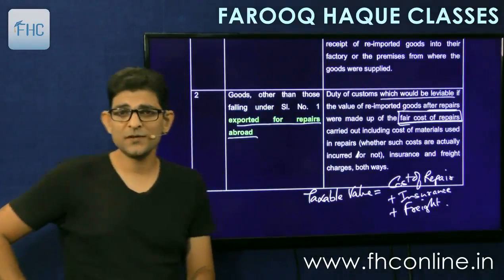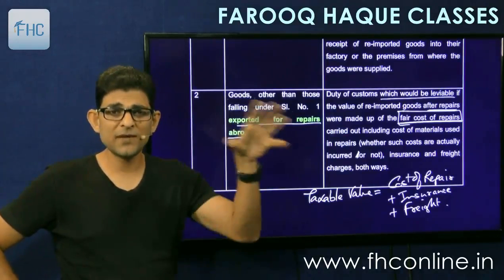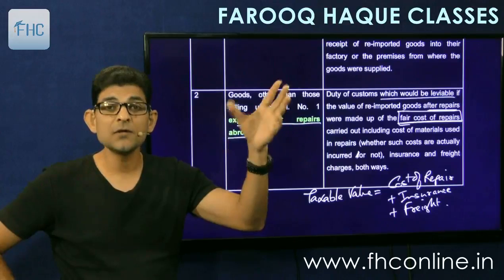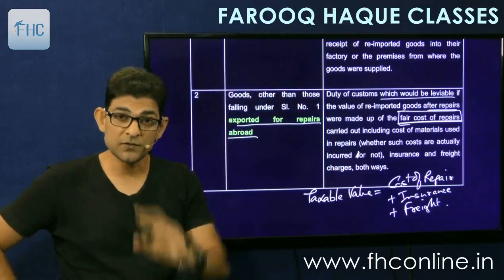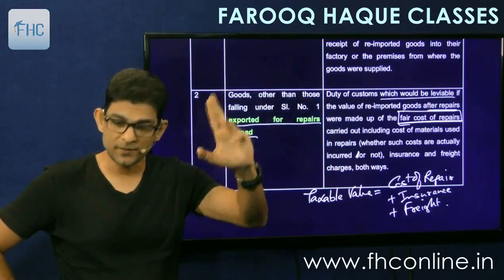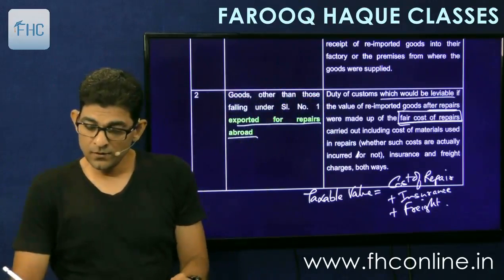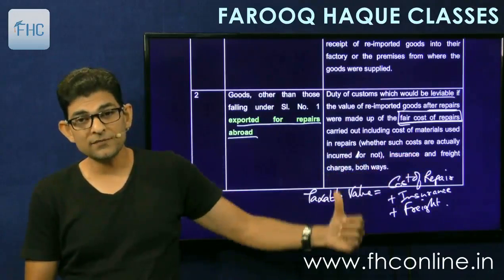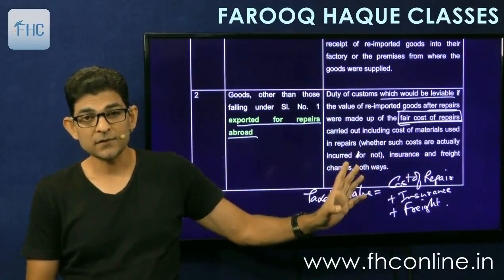But if some other goods are going out for repairs, then they will need freight. If it is going by ship, then the ship freight. If it is going by air, then the air freight. So that freight will be added both ways, to and fro. So this value will be computed and then tax will be charged on that.